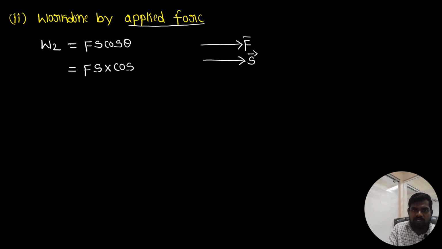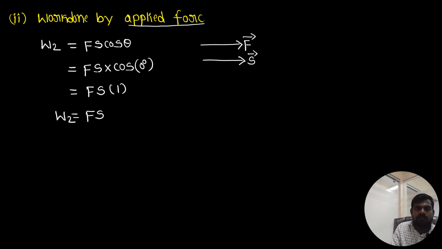Force vector and displacement vector in the same direction means the angle between them is 0 degrees, and cos 0 is 1. So F into S into 1 is Fs. This is our work done number 2, the positive work done.